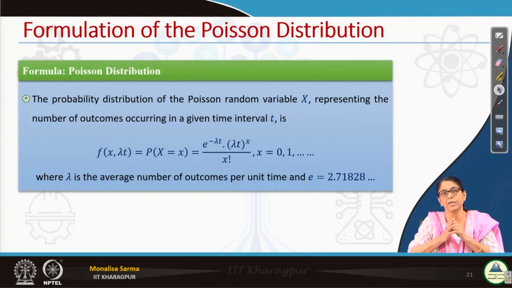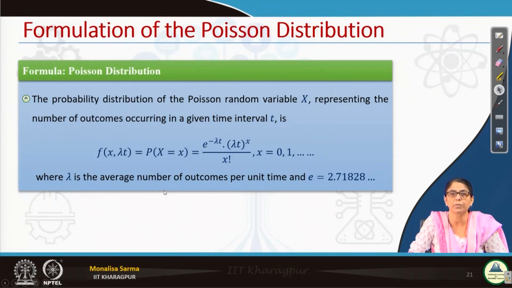Okay. So, lambda is given, suppose, in terms of 1 kilometer, and suppose we need to find out in terms of 10 kilometers. So, that is t. So, what is the formula for that? e to the power minus lambda t into lambda t to the power x, divided by x factorial.